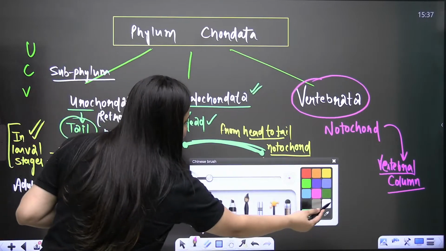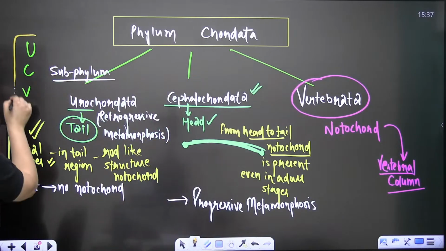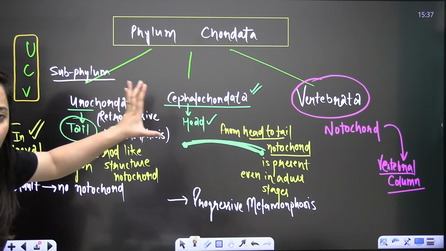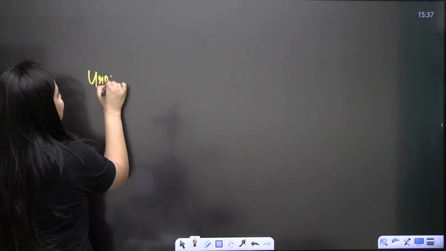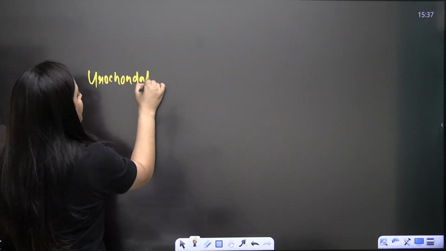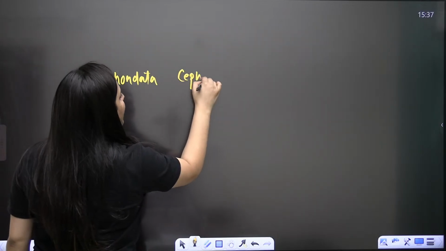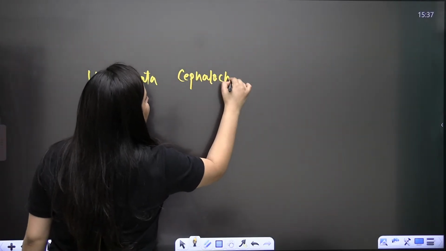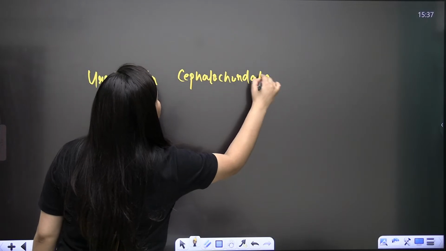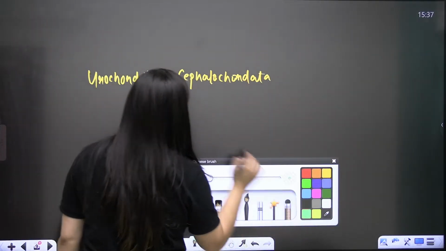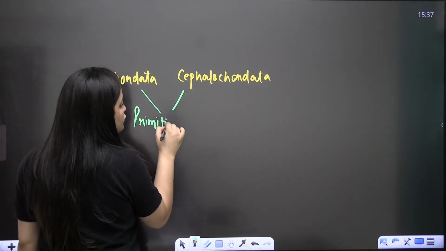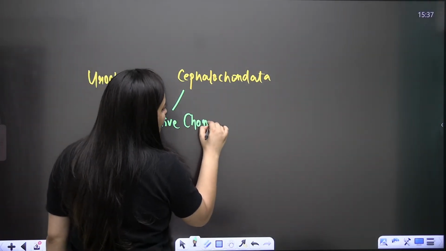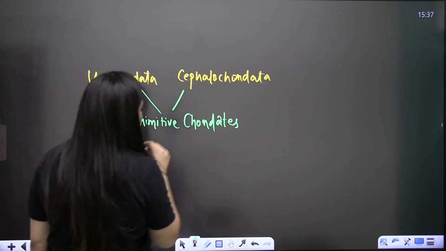I told you the trick here is you can win. Urochordata, Cephalochordata, remember this. No doubt they are part of your phylum Chordata, but they are primitive chordates. They are not so advanced.